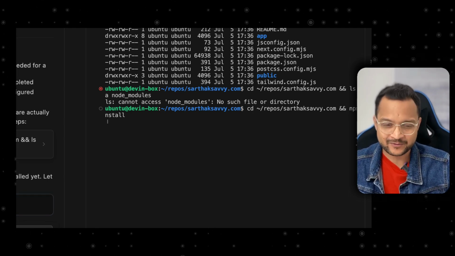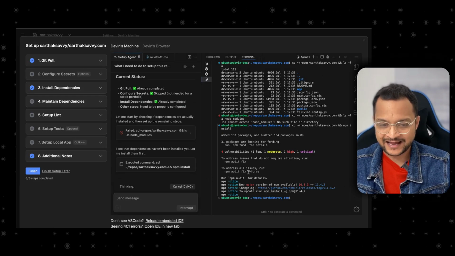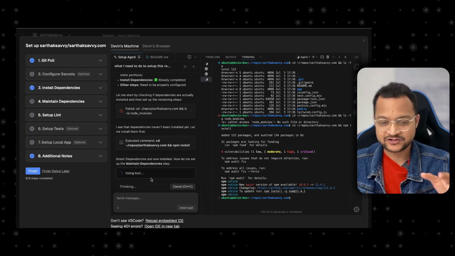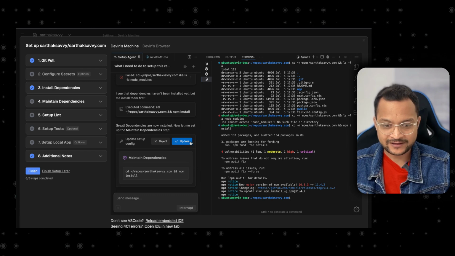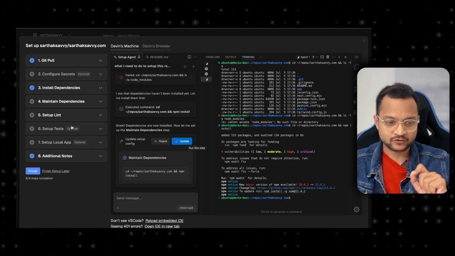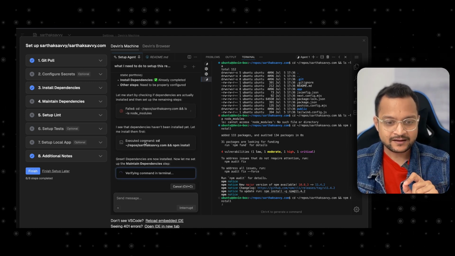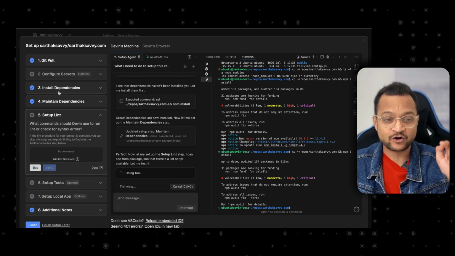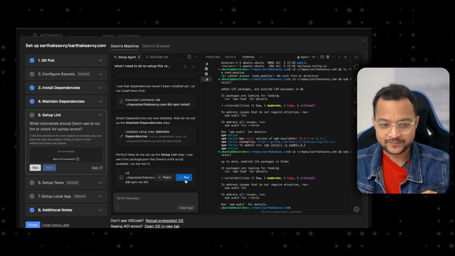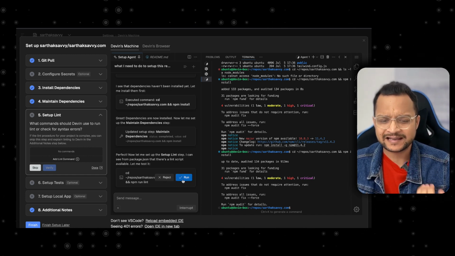This is incredible. Okay, so that's done, and now it is checking that whatever it did is working. So we can now update the setup. If I do the update, you can see it actually updated the fourth one, maintaining dependencies or installing dependencies, both in one. Now it says npm lint is also there.